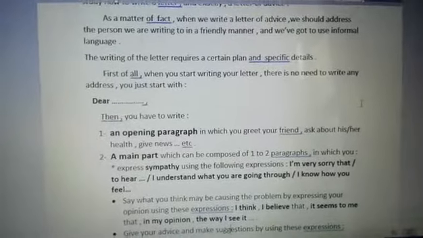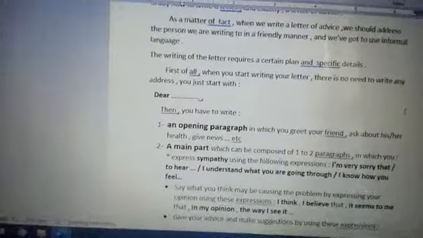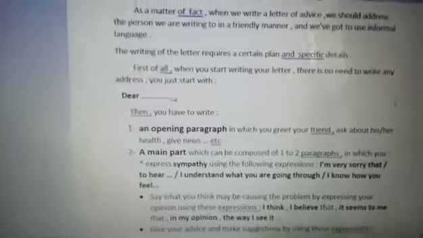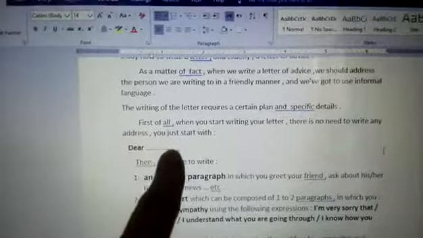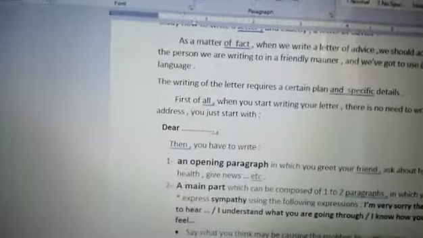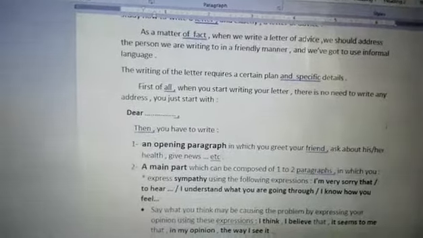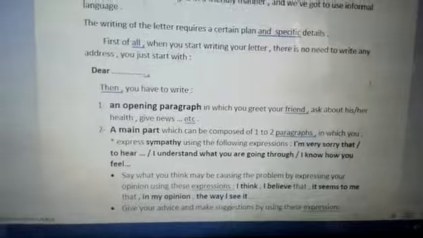When I want to write any letter, including this type, a letter of advice, you don't need to write your address. Don't write your address, and don't write the address of the recipient either. You just start with "Dear," as you can see, followed by the name of your friend. Dear Salim, Dear Abdullah, Dear Ishaq, as you like. Then you have to write the given information.